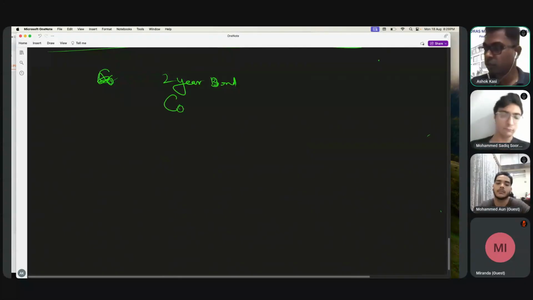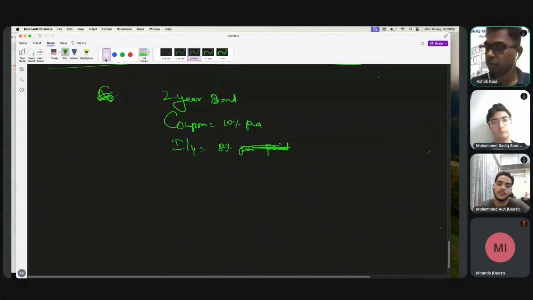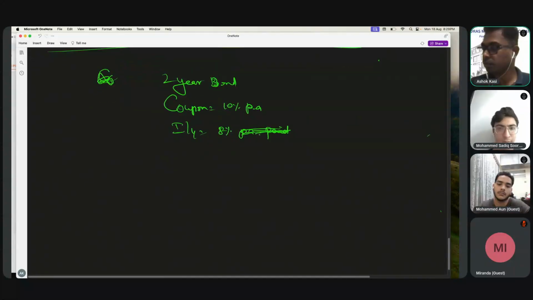Coupon is 10 percentage. IY is, let's say, 8 percentage per annum, and the coupon is paid semi-annually.